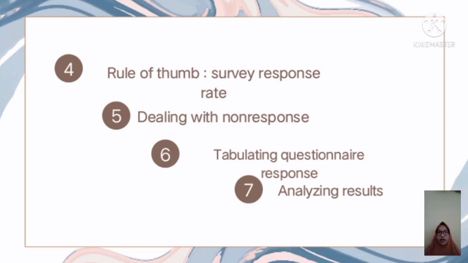And next, 5, dealing with non-response. The usual approach to dealing with non-respondents is to try to determine whether they differ from respondents in some systematic way. This determination can be made by randomly selecting a small sample of non-respondents and interviewing them, either in person or by telephone.